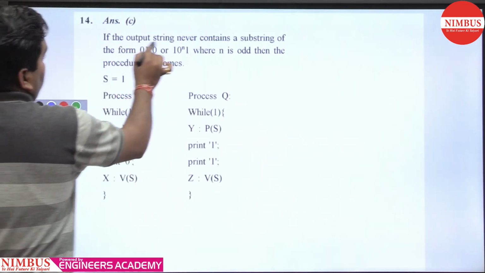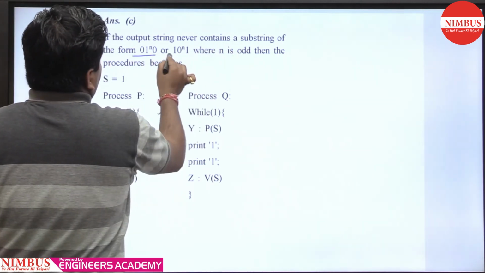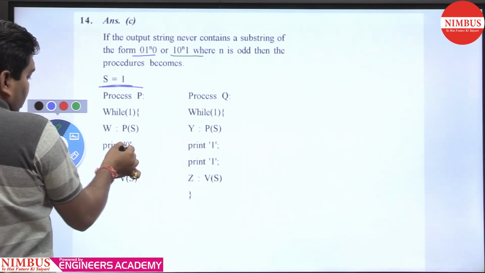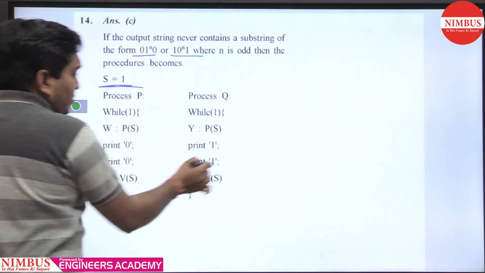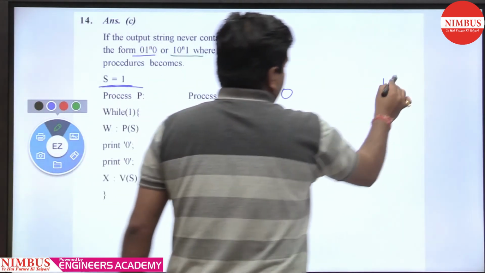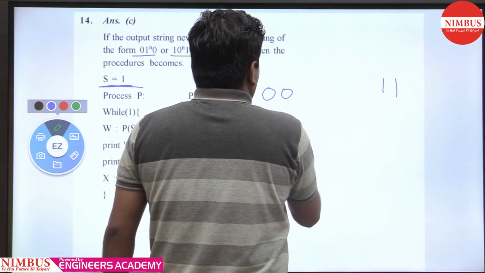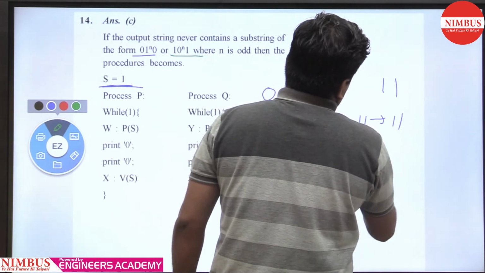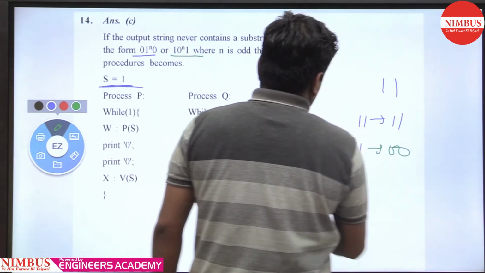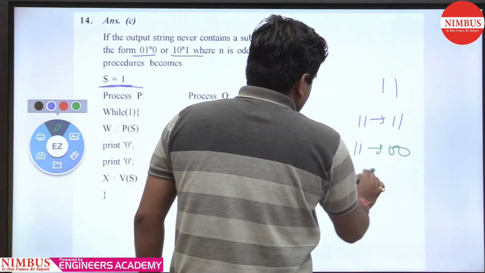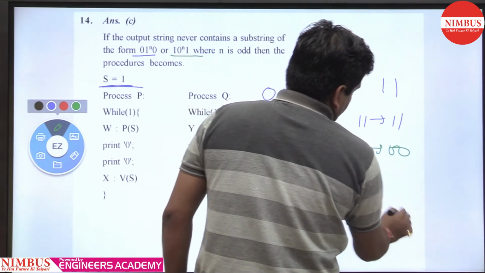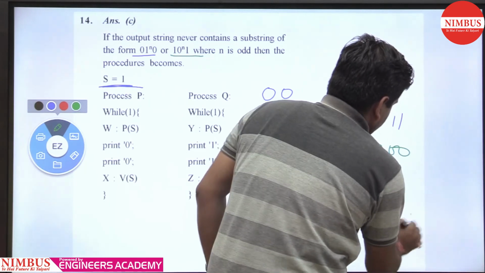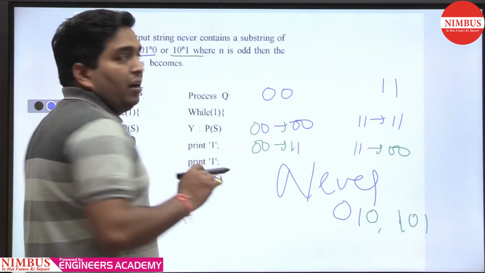Here you can see the output string never contains the substring 0 1 to the power n 0 or 1 0 to the power n 1, where n is odd. So S is 1. First 0 0 prints, or 1 1 prints. After 0 0, it will print either 0 0 or 1 1. After 1 1, it will print either 1 1 or 0 0. So it never contains a substring in this way. Getting my point? So C is the right answer.